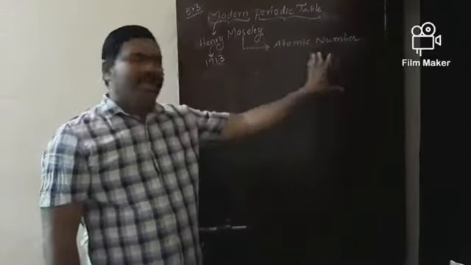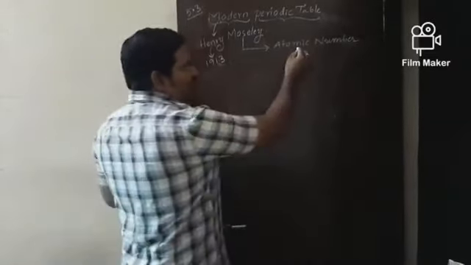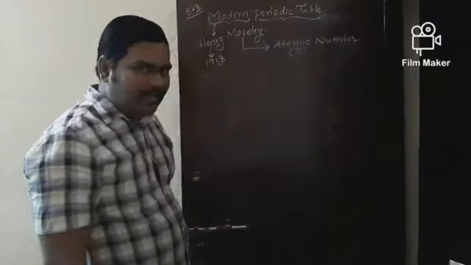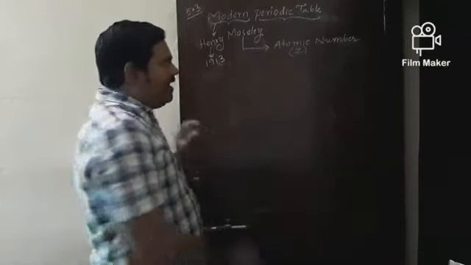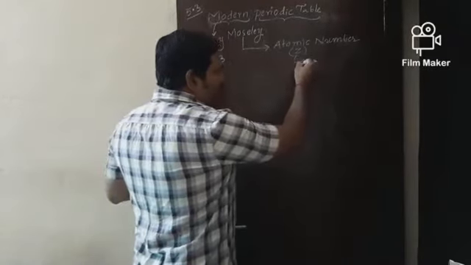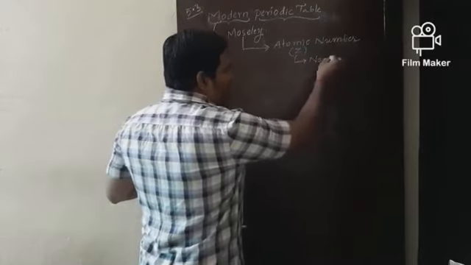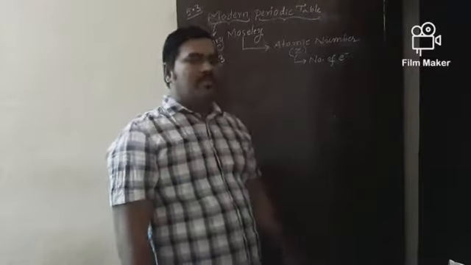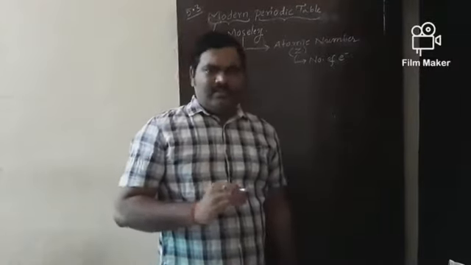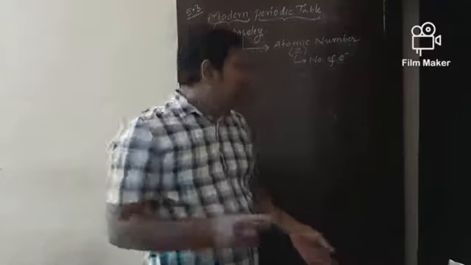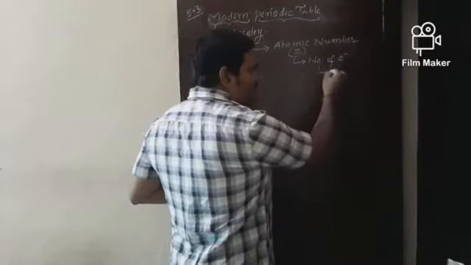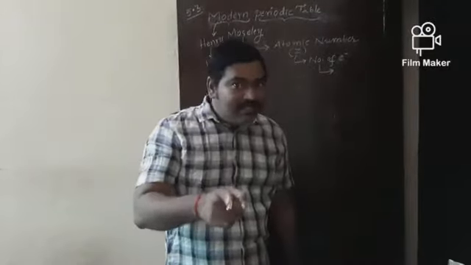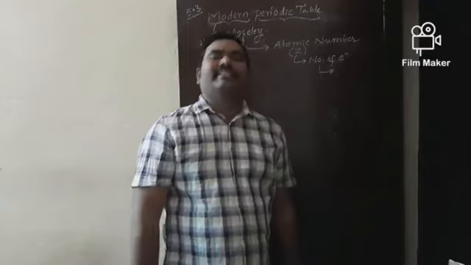How? Let me explain. Atomic number is denoted by the symbol Z. You might have already learned the same in 9th CBSE. If you know the atomic number, the number of electrons is known to you. For example, the atomic number of carbon is 6, so the number of electrons is 6. If you know the number of electrons, what is the advantage? It is possible to write the electronic configuration.